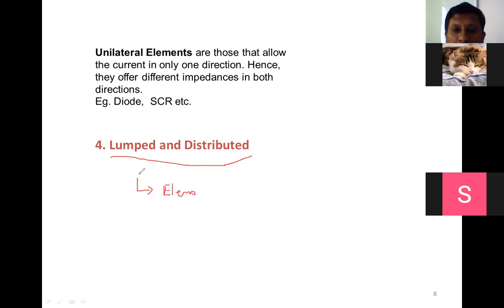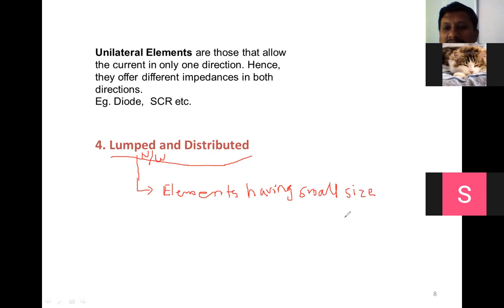What are these elements? Resistors, inductors, capacitors. So the circuit designed by elements having small size is considered a lumped network. Example: resistor, inductor, and capacitor.